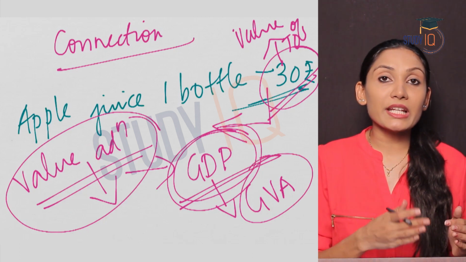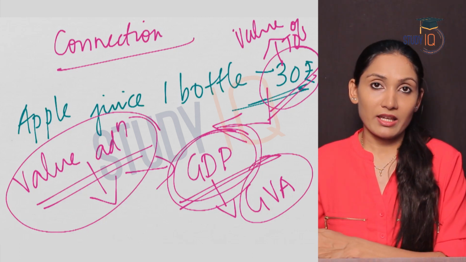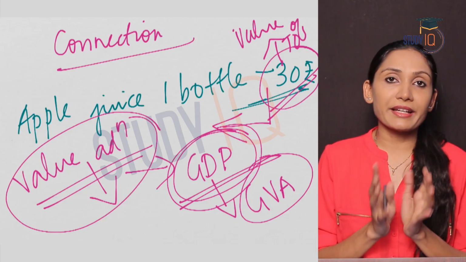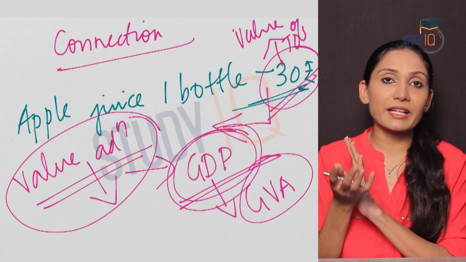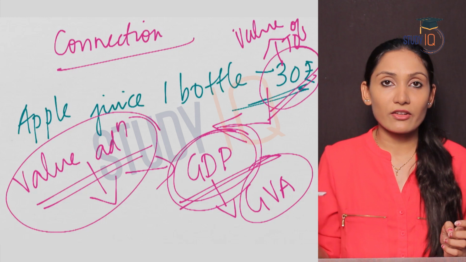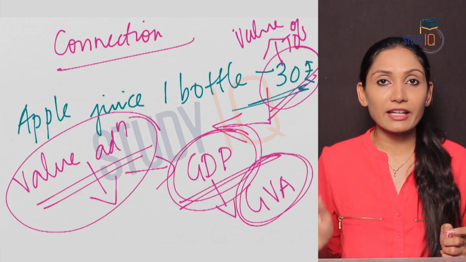There will be value additions at different stages of production. And when you add all these value additions, you will get GDP or the total output. So GDP is a culmination of various value additions at different levels of production. Hope this idea is clear for you.